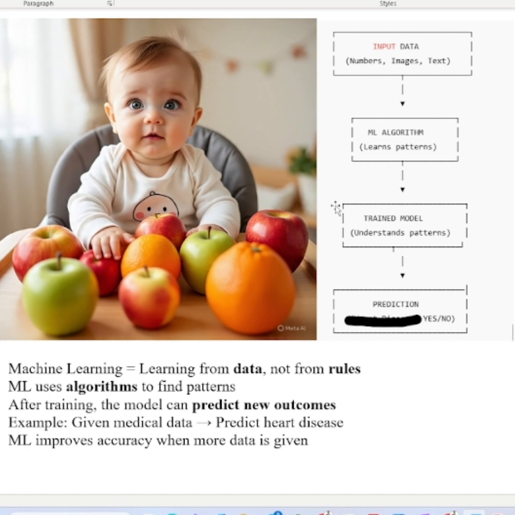It is going to predict what this is. So it is going to correctly predict apple as apple, orange as orange. Assume, for training my baby, I'm going to show the red apple and also the red orange. Assume you do not train the baby with the green apple, right?